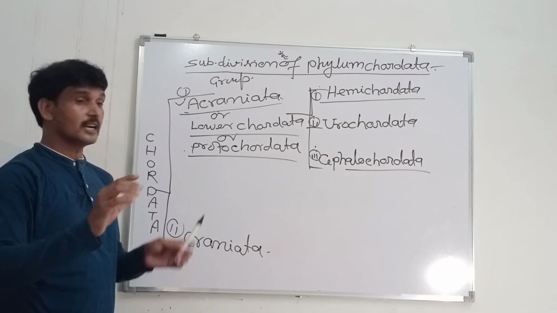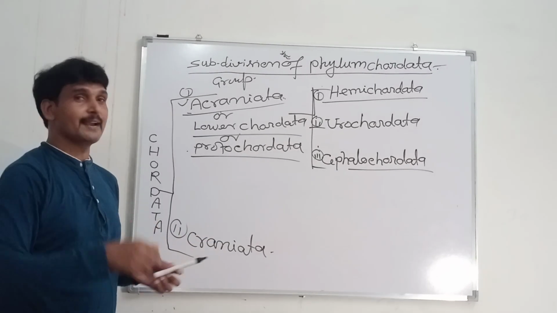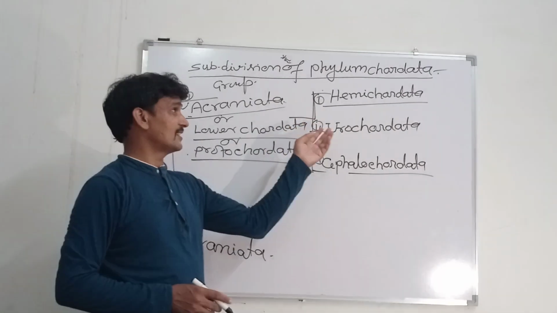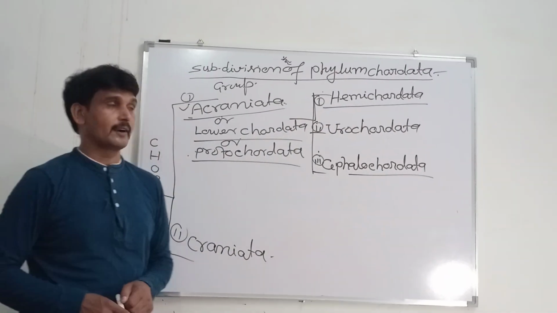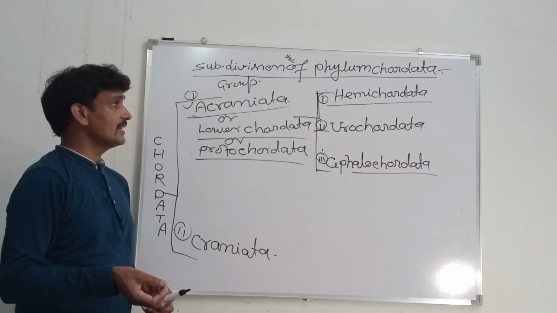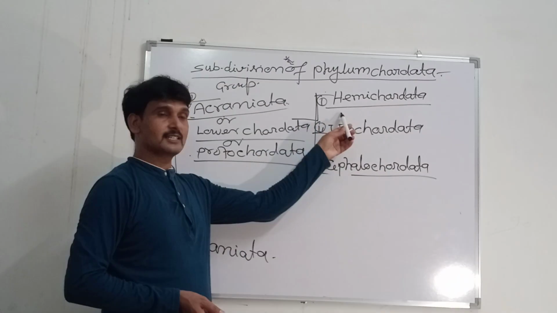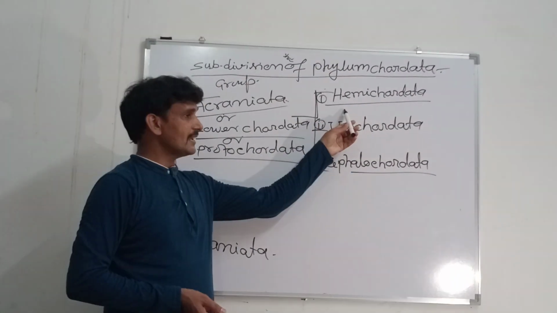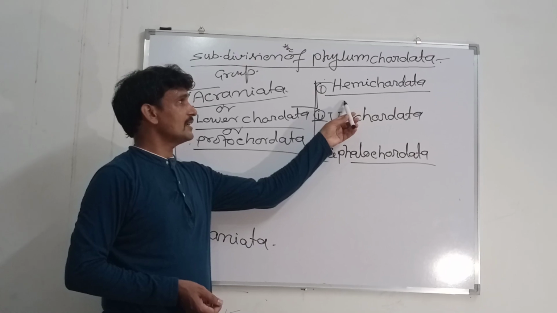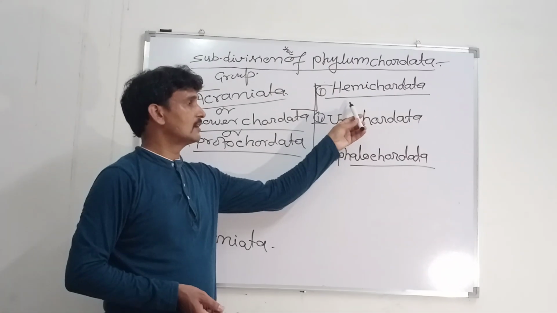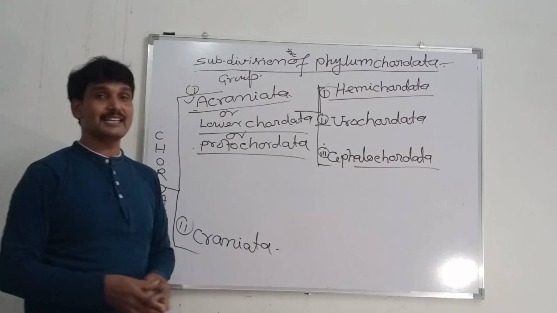The notochord is not true, and it is also named the stomochord. That is why it is placed under the invertebrates by the scientist Hyman.